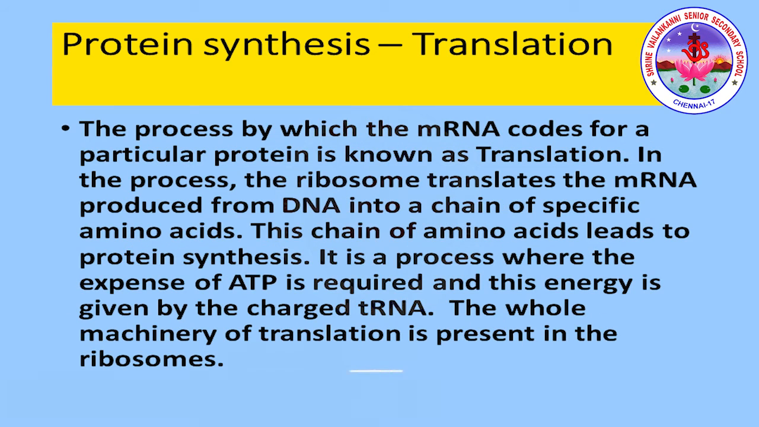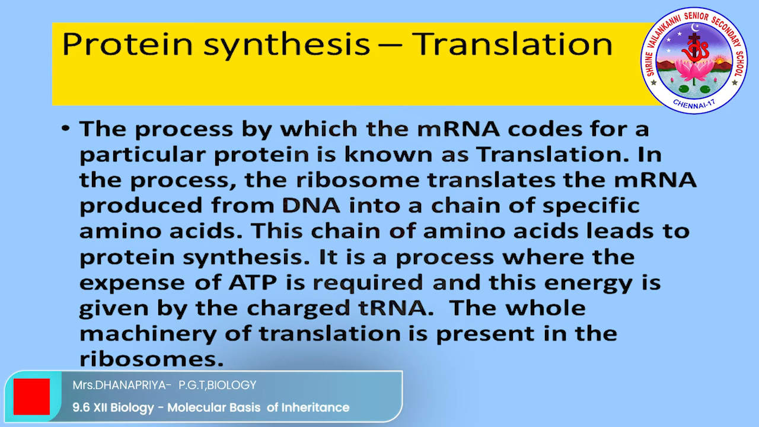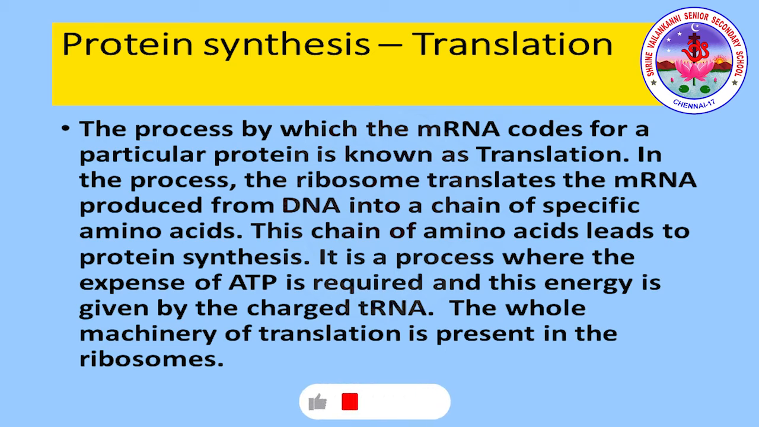Now we're going to discuss protein synthesis. This is a process which is carried out by translation. The process by which the mRNA codes for a particular protein is known as translation. In the process, the ribosome translates the mRNA produced from DNA into a chain of specific amino acids. This chain of amino acids leads to protein synthesis. It is a process where the expense of ATP is required, and this energy is given by the charged tRNA.